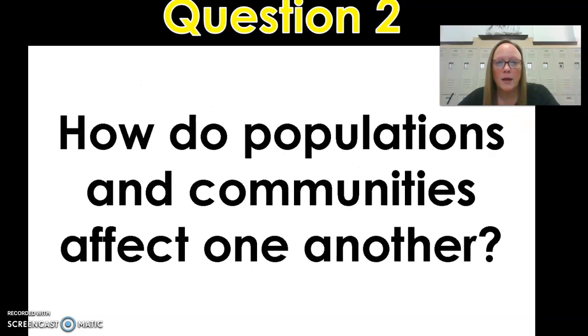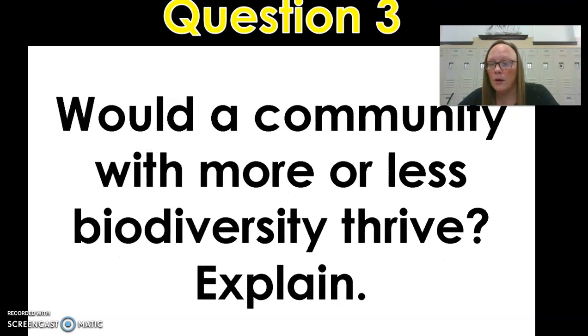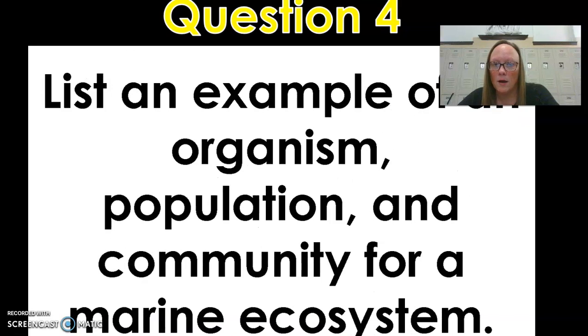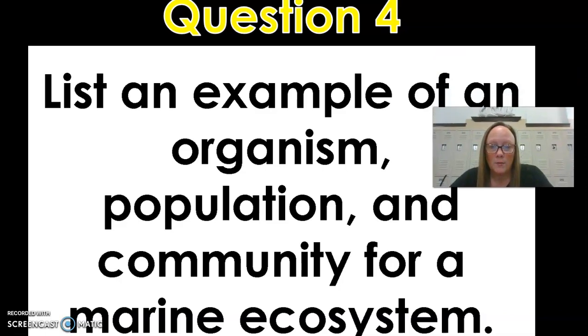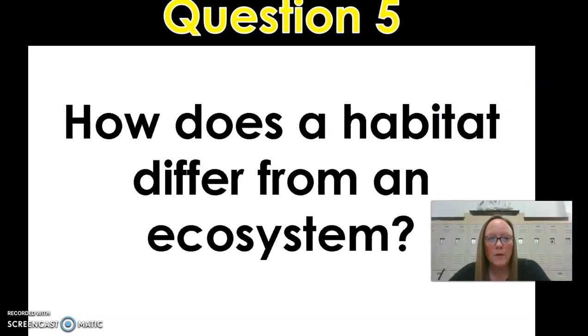Question 2 is, how do populations and communities affect one another? Question 3, would a community with more or less biodiversity thrive? Explain why or why not. Question 4, list an example of an organism, population, and community for the marine ecosystem. And how does a habitat differ from an ecosystem?